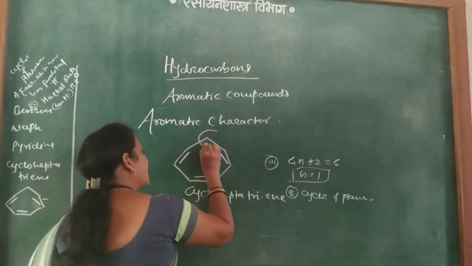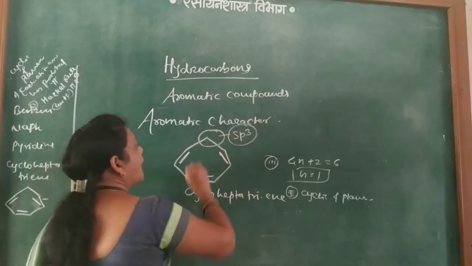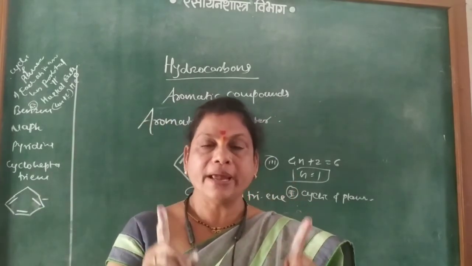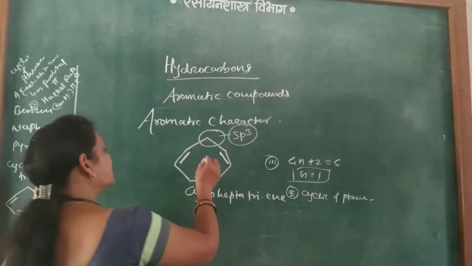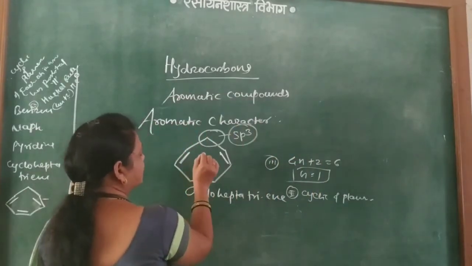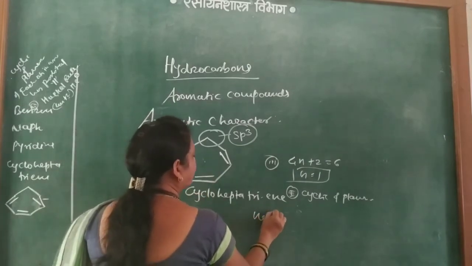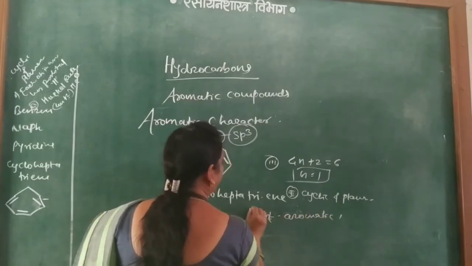Here this carbon atom is the sp3 carbon atom and does not contain any p orbital. Okay, and that's why this structure, that is cycloheptatriene, is not aromatic.